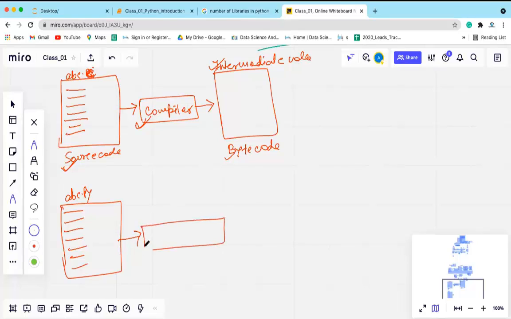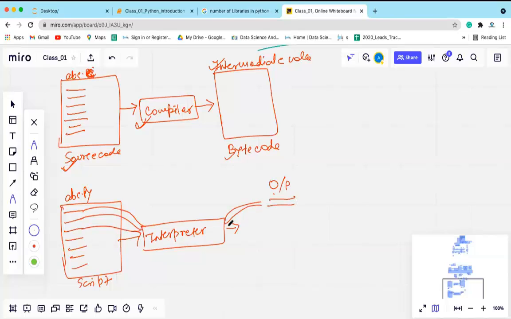So when we use the interpreter for the translation, the code that you write is called a script, and the interpreter does not generate the machine code. What it does is take one line of code at a time, execute it, and give you the output for the first line. Then it takes the second line as input, executes it, and gives you the output for the second line.